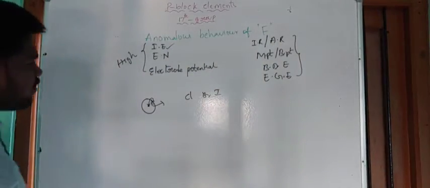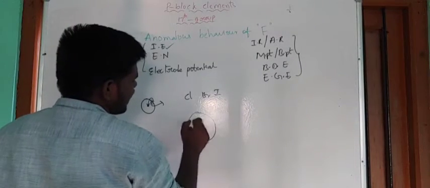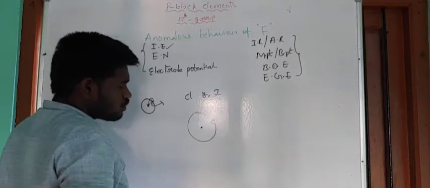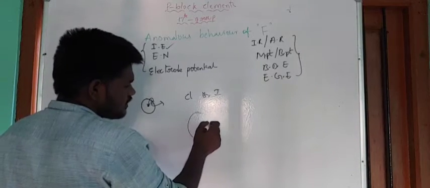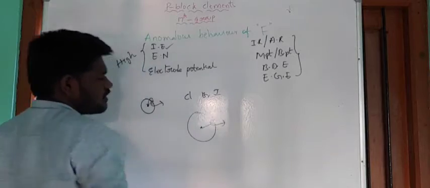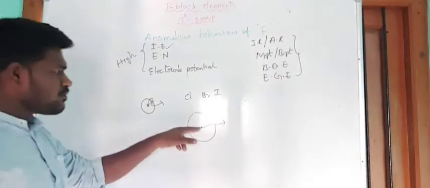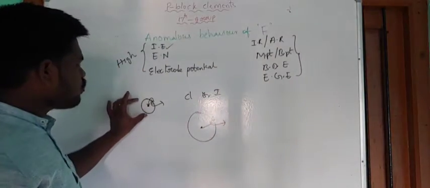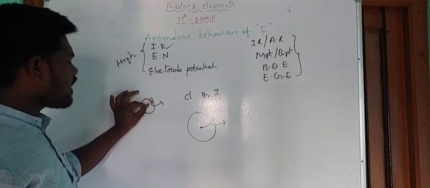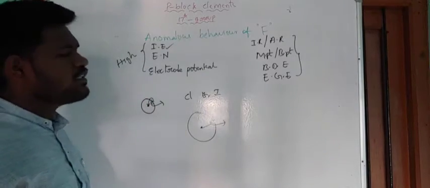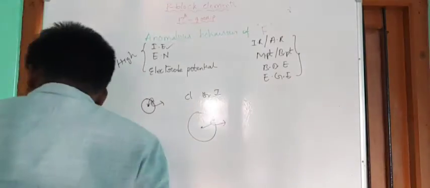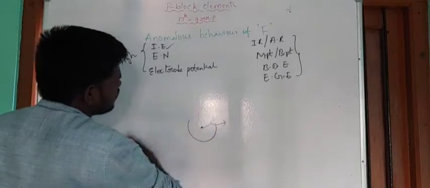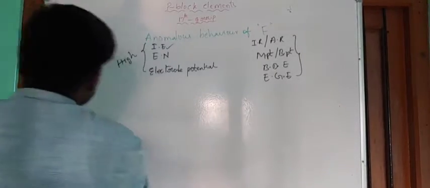In case of the other elements, they are large in size. So the distance between the electron in the outermost shell and the nucleus is very high, and removal of an electron is very easy because of poor interaction between the nucleus and electron due to the greater distance. But in case of fluorine, due to the small size, the electron is strongly attracted by the nucleus, so the removal of an electron is very difficult here. Due to this reason, due to the small size, fluorine exhibits high electronegativity.